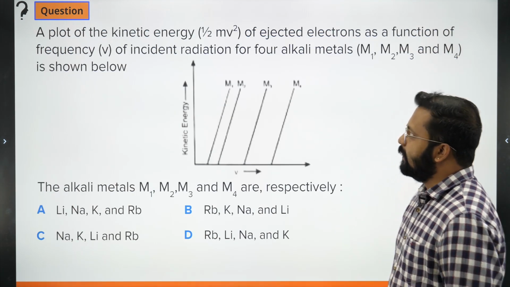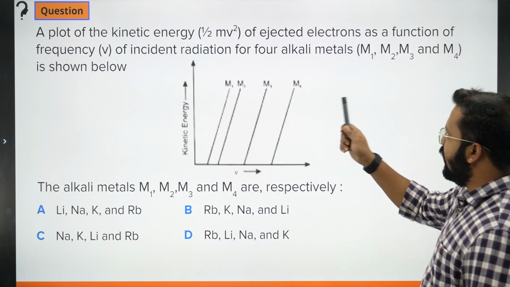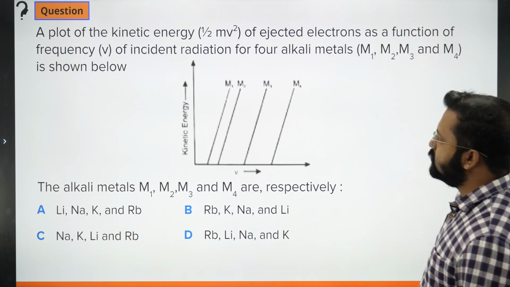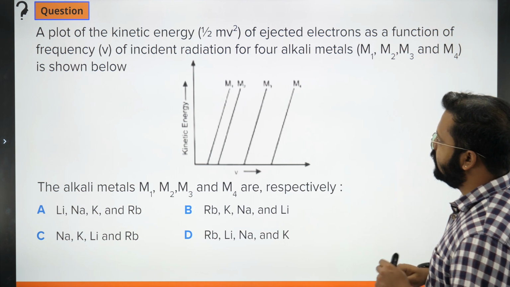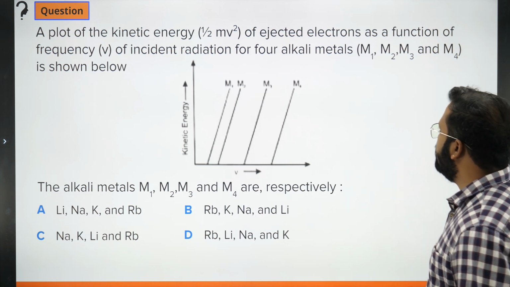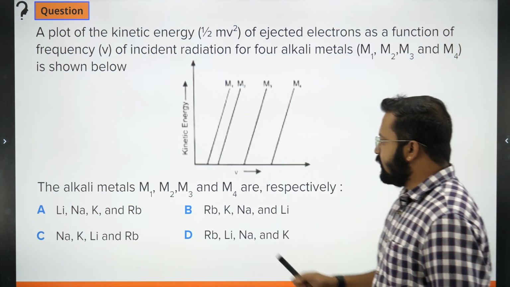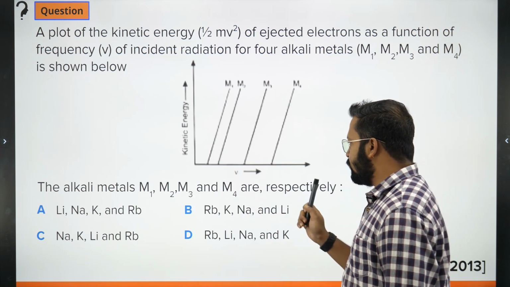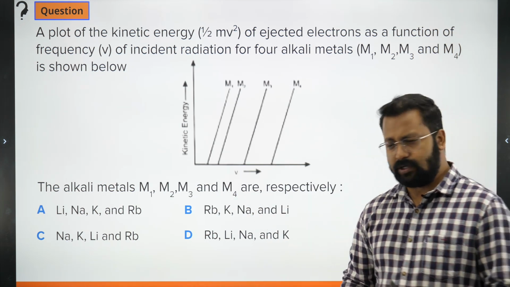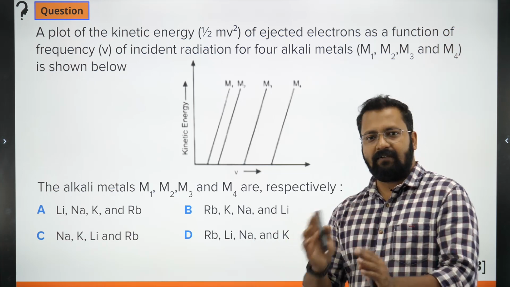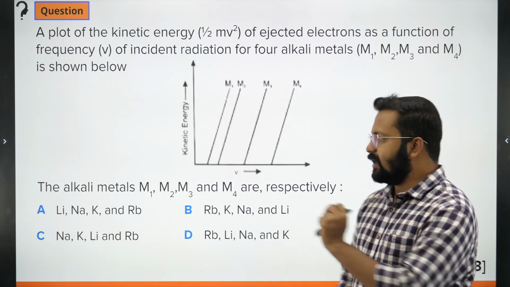Next question is this. The plot of kinetic energy, half mv square, of ejected electrons is plotted versus frequency of incident radiation for 4 alkali metals. The alkali metals M1, M2, M3, M4 are respectively. How do we solve this question? Question is not very difficult, slightly tricky. कैसे solve करना है इसको देखिए.